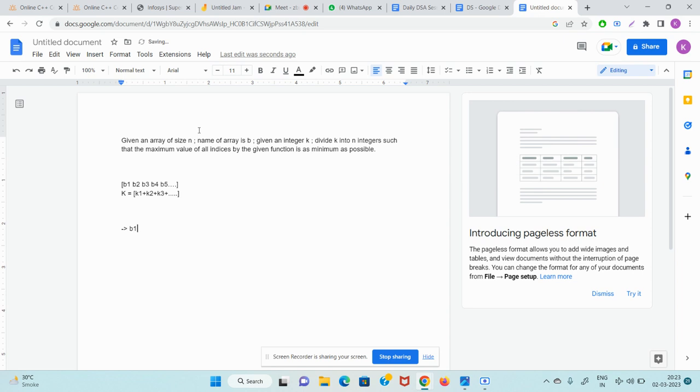It's B1 into K1 square minus K1 plus 1. Like this you calculate for all other numbers. Maximum of all these values should be as minimum as possible.